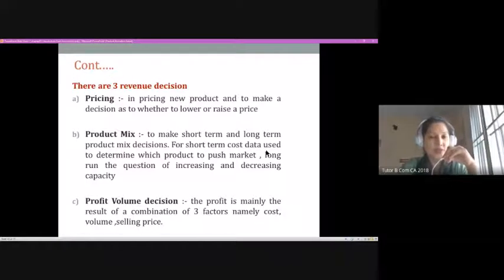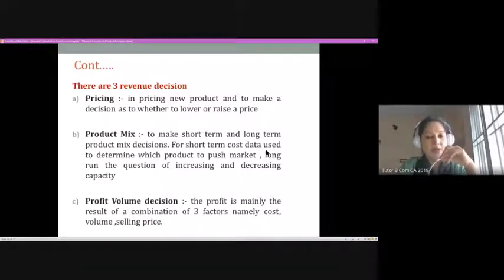There can be a situation where the raw material cost of some of the products is shooting so high that I am not in a position to go with that product at the existing price. I will have to revise the price of that product in order to get the desired level of profit. All these decisions can be taken based on the cost information and the market performance information. That is why we say that cost information also helps in deciding about the product mix for a company.